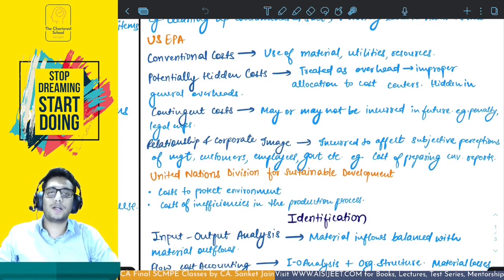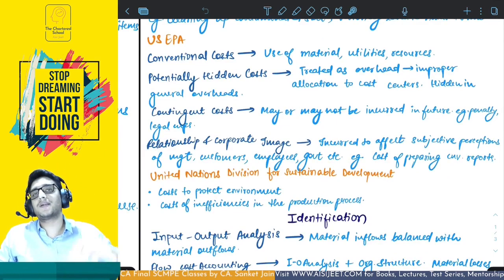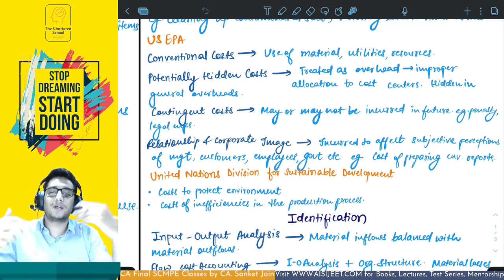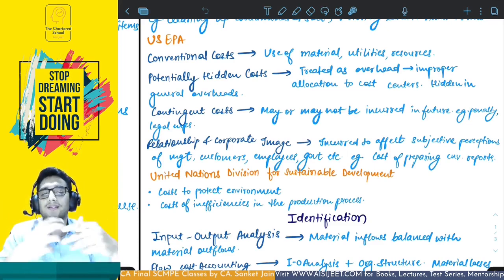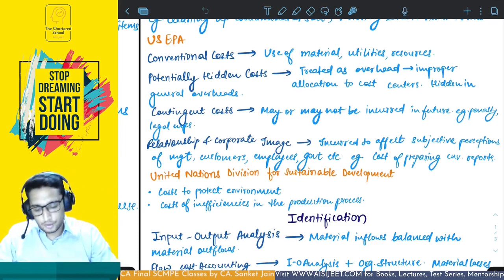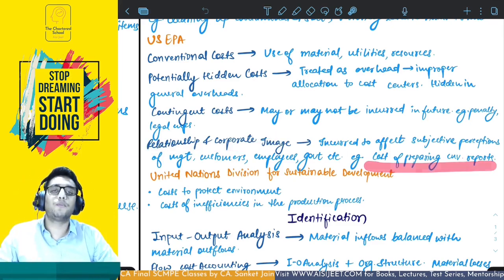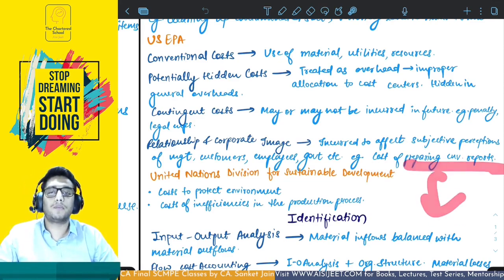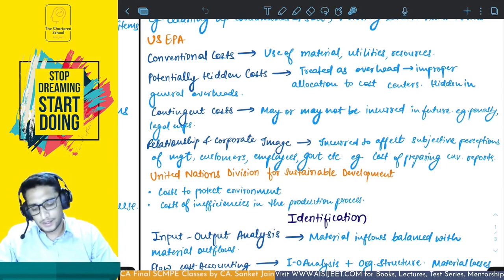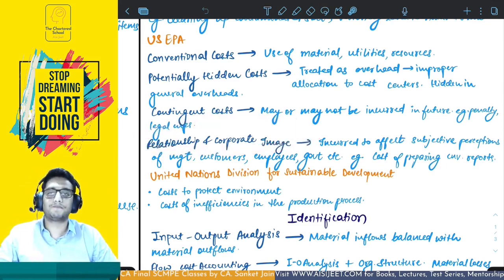Next, relationship and corporate image. Basically any cost that you incur to affect the perception of the people or the customers or the employees or the management or the government, etc. This cost that is incurred to change their perception about the organization, to affect their subjective perceptions, is called relationship and corporate image cost. Example, cost of preparing environmental reports. When you prepare environmental reports, it's like a PR activity, public relations, right? This relationship and corporate image cost is that.